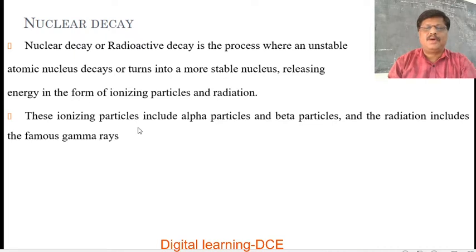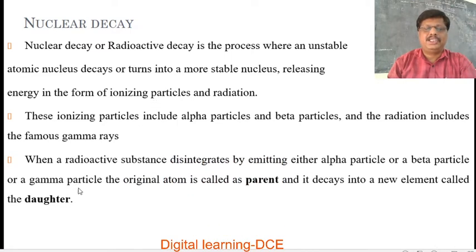These ionizing particles include alpha particles and beta particles, and the radiation includes the famous gamma rays. So, nuclear decay is the process where an unstable atomic nucleus turns into a more stable nucleus, releasing energy in the form of ionizing particles and radiation.